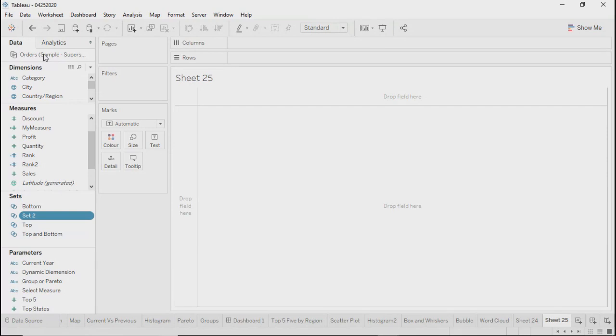Let me repeat: sets, groups, and calculated fields appear only under those data sources where they were created. So if you created them under the data coming from Excel, they will not appear under the data source coming from SQL Server.